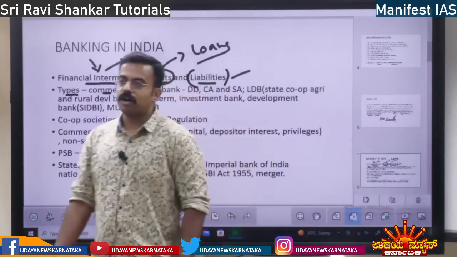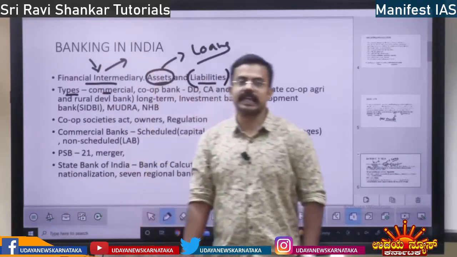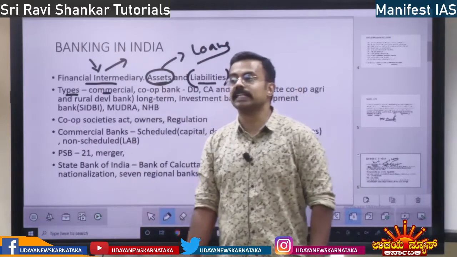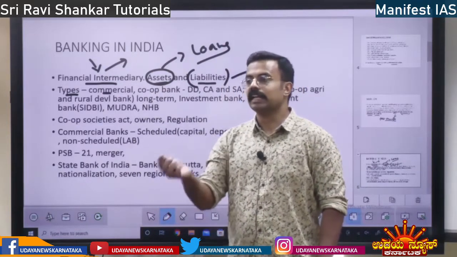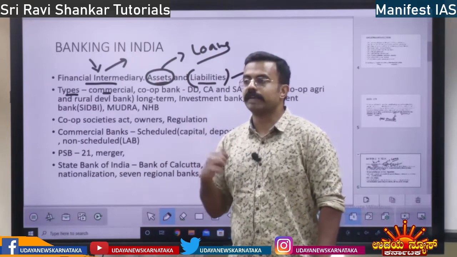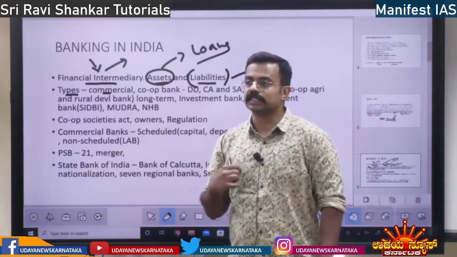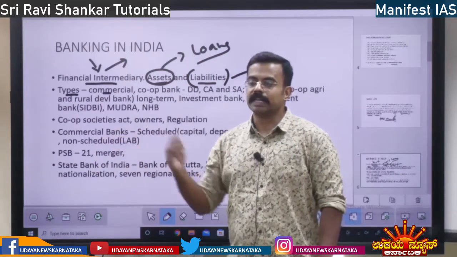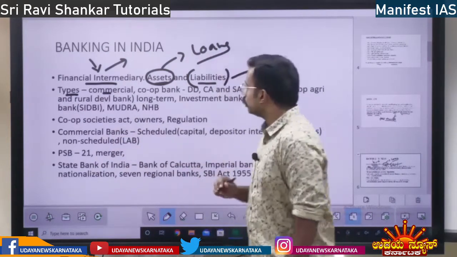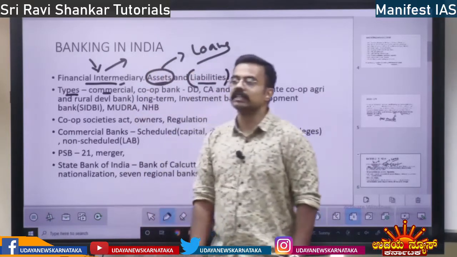All those banks are called commercial banks, right? Commercial andre it carries out the commercial activities. Commercial activities andre lending and also giving various products, amale issuing cheques, maintaining business accounts. So all those things are actually commercial activities, so they are called commercial banks.